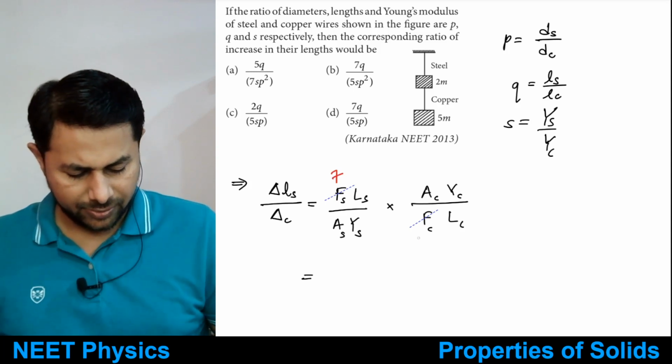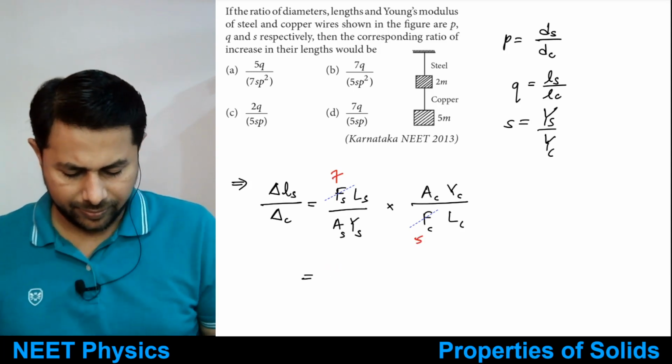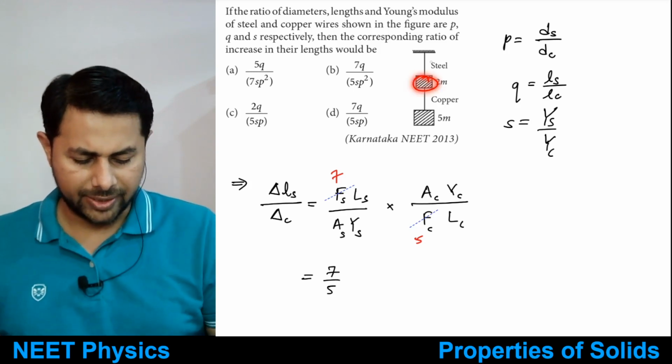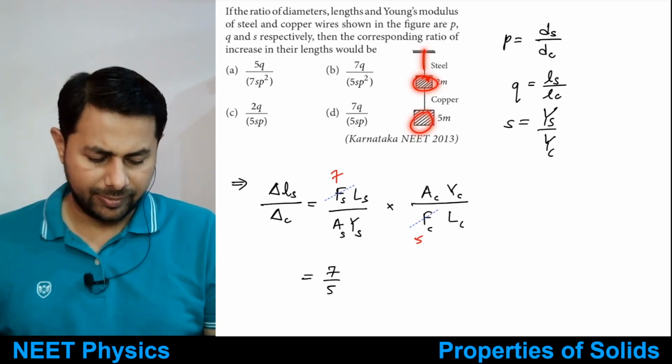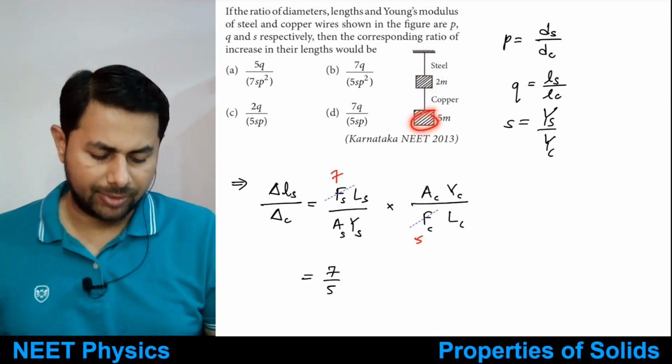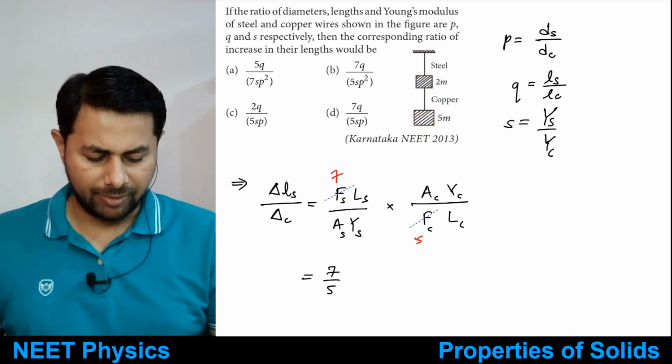Total weight applied to steel is 7m, and only one weight is applied to copper, that is 5m. So it is 7 by 5.